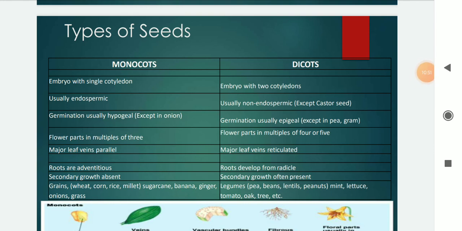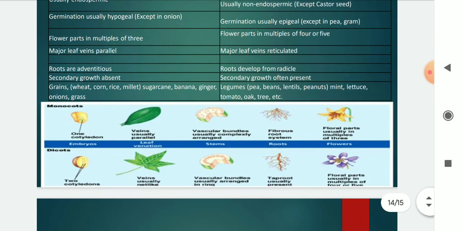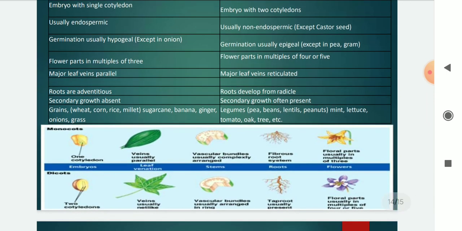Monocot roots are adventitious, while dicot roots are developed from the radicle. In monocots the major leaf veins are parallel, and in dicots the major leaf veins are reticulated. In monocots secondary growth is absent, and in dicots secondary growth is often present. Examples of monocots are grains, that is wheat, corn, rice, millet, sugar cane, banana, ginger, onion, grass. Dicot examples are legumes, including peas, beans, lentils, peanuts, and also mint, lettuce, tomato, oak tree, etc. This is some diagrammatic representation of monocots and dicots.